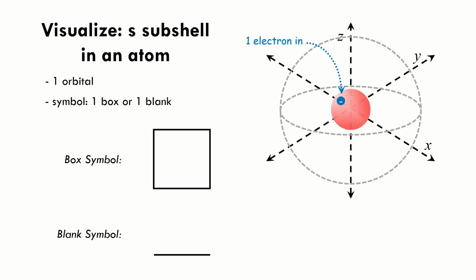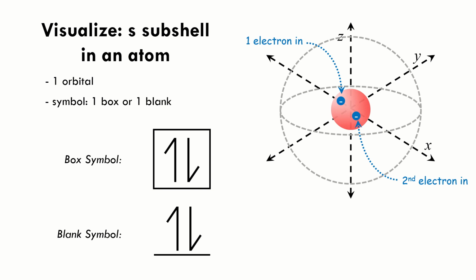Now, if an electron is found to be moving in an s orbital, we will use a half arrow pointing upwards as a symbol for that electron. We can notate this situation as S1 or an S with a superscript of 1. This means there is one electron moving in this S subshell. Now, what if there are two electrons found in this s orbital? We have already used an upward half arrow for the first electron. The symbol that we will use for this second electron over here is another half arrow, this time pointing downwards.